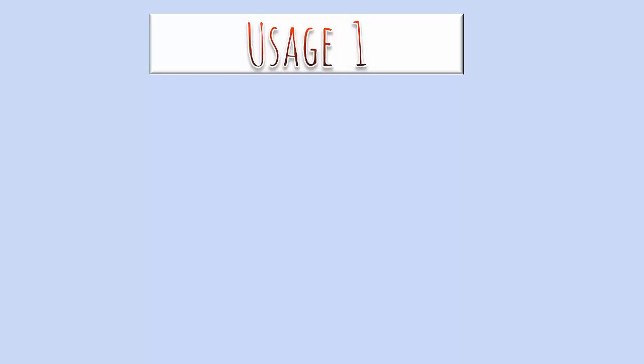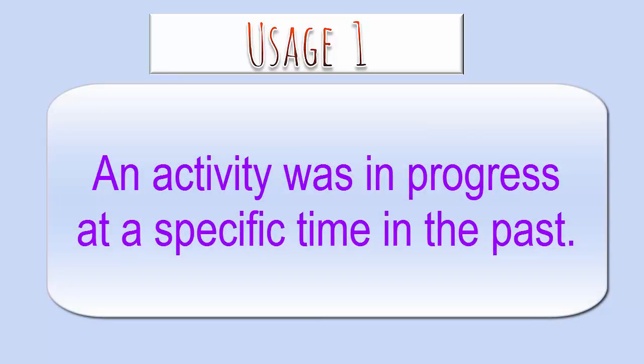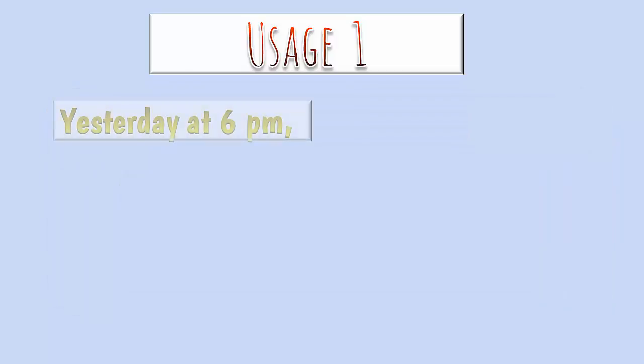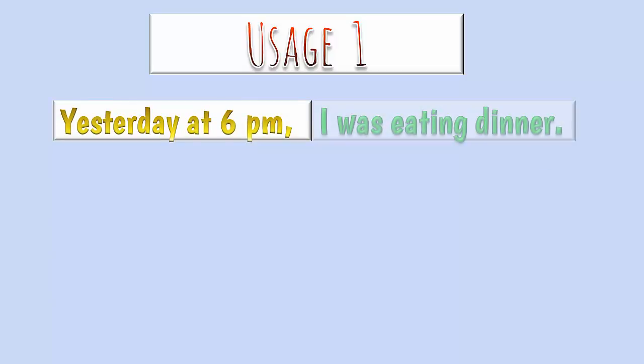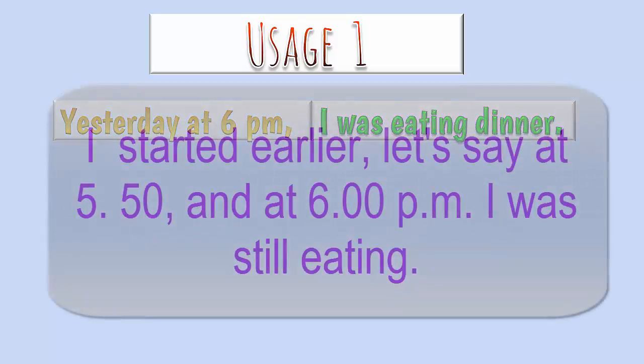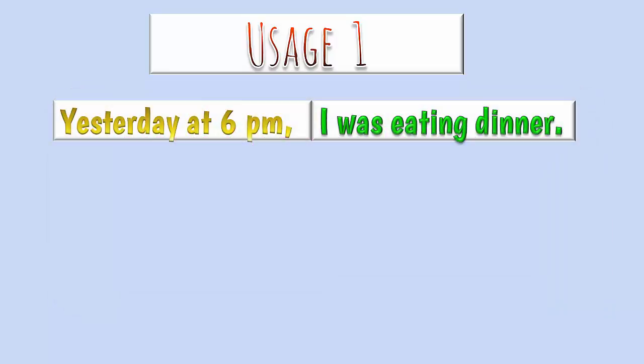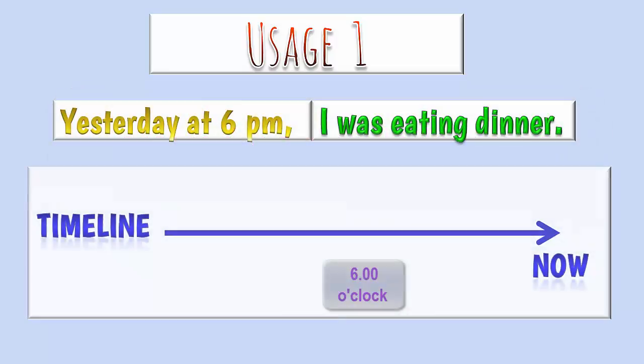Finally, we can say that the main use of the past continuous is to express that an activity was in progress at a specific time in the past. Let's say, yesterday at 6 p.m. I was eating dinner. It means that I started earlier, and at 6 I was in the process of eating dinner. We can visually express the idea like this.